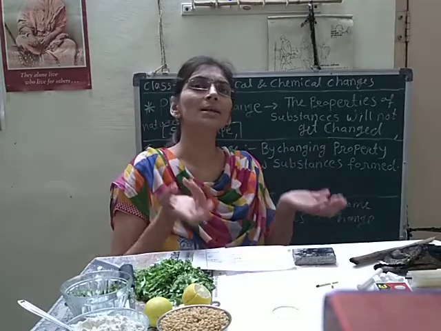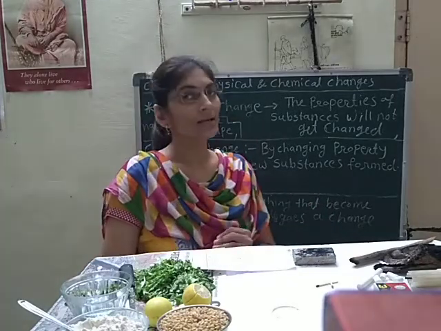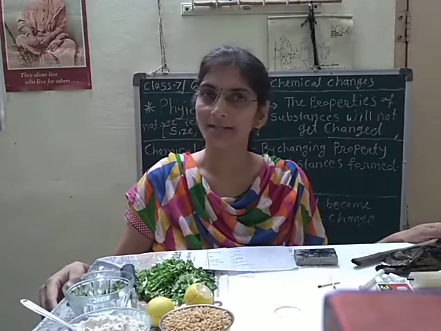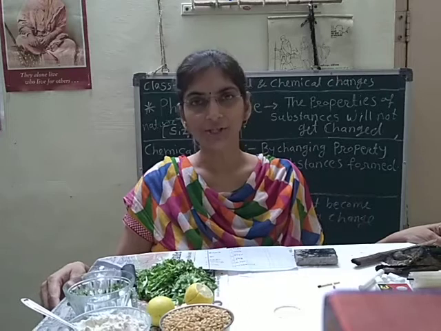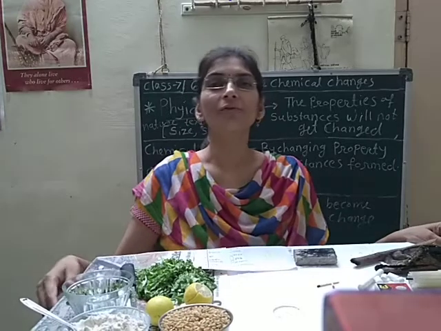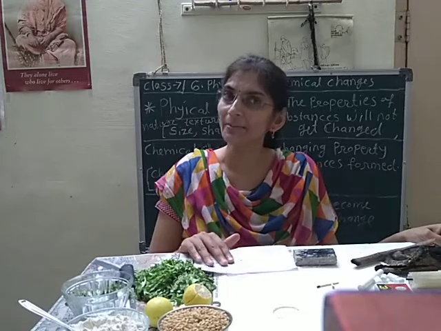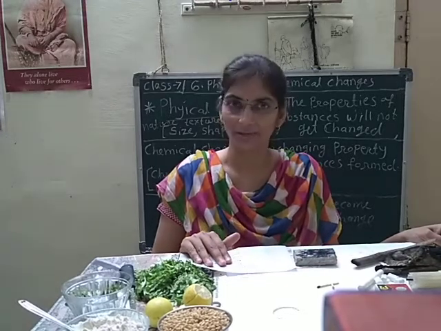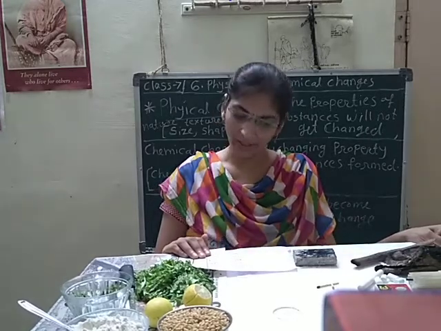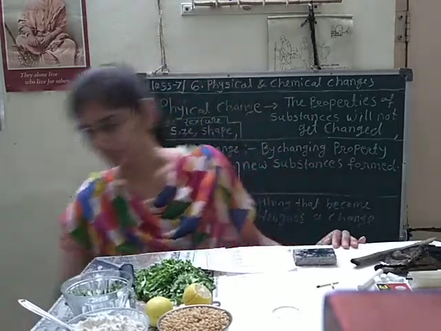These changes are also classified into two types: physical changes and chemical changes. Among these changes, which are called physical changes and which are called chemical changes, we will discuss in this chapter. For that we will perform many experiments and I will give you many examples. First of all, a very common example we will take, and in that we will observe what change will happen.